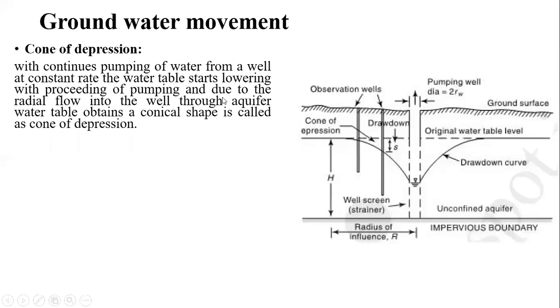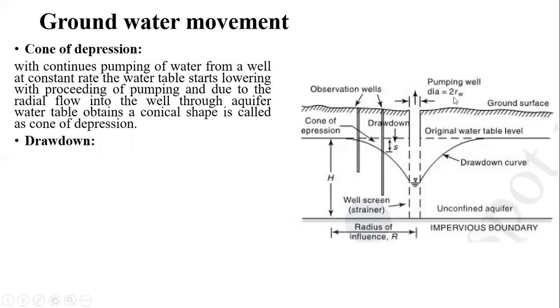Okay, due to the continuous pumping, and due to the radial flow into the well, यानी कि at the same time there is a radial flow inside the well, the water table obtains a conical shape. That water table which was horizontal now obtains a conical shape. That conical shape is called a cone of depression. So this is nothing but the cone of depression.